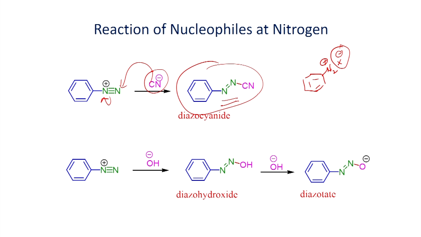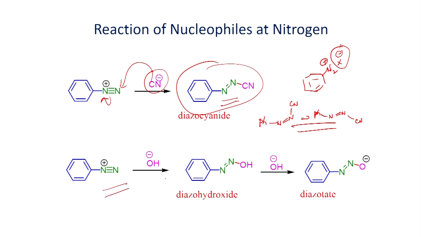As I just mentioned, it can exist as a mixture of geometrical isomers, and similarly here.